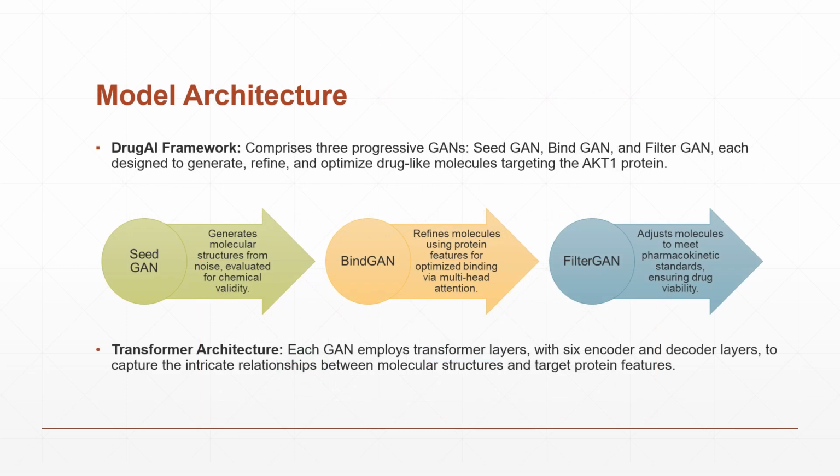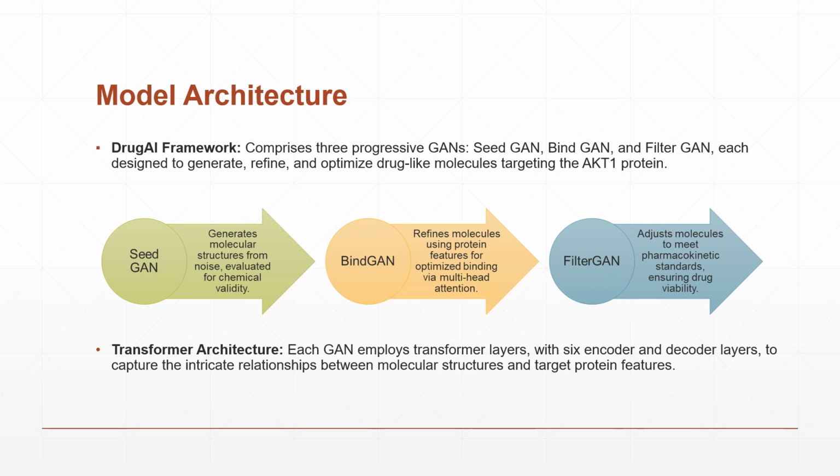Moving to the model architecture, DrugAI is built on a multi-phase GAN system, consisting of three sequential GANs: Seed GAN, Bind GAN, and Filter GAN, each serving a unique role in the drug discovery process. Seed GAN generates the initial molecular structures by learning the distribution of molecular properties through graph transformers. It outputs a rough molecular graph, which acts as a starting point.